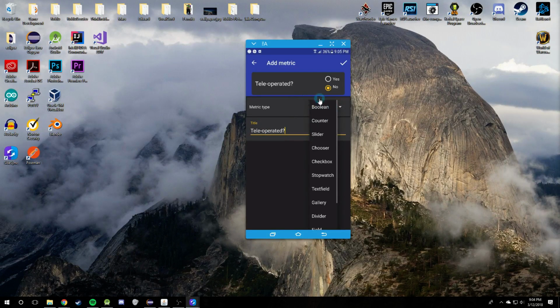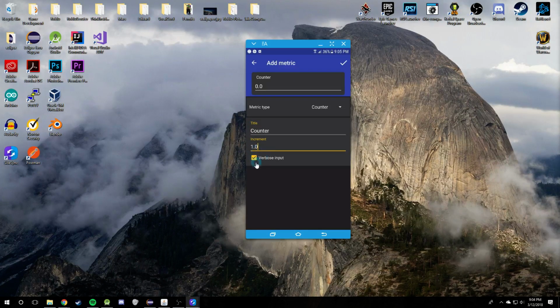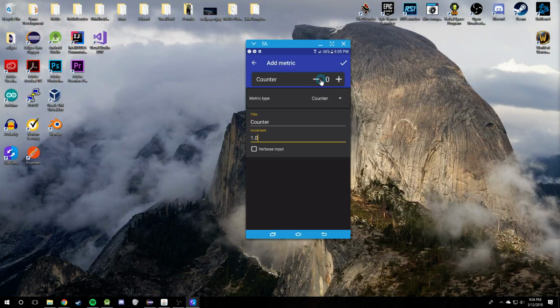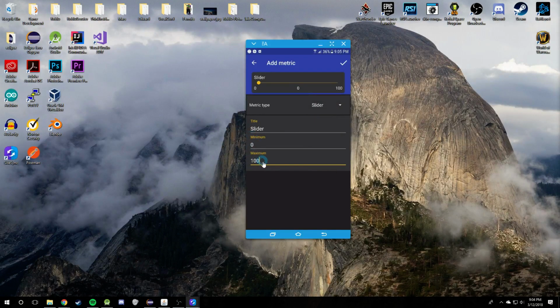The Boolean allows you to store a yes or no value. The counter allows you to store a numerical value, and it also has two different toggles. You can have either the plus and minus option, or you can have verbose input, where you can type the value in without having to use the plus button. There is the slider metric, which allows a minimum and maximum value, and this just allows you to slide it back and forth. Title works just the same for all of them.